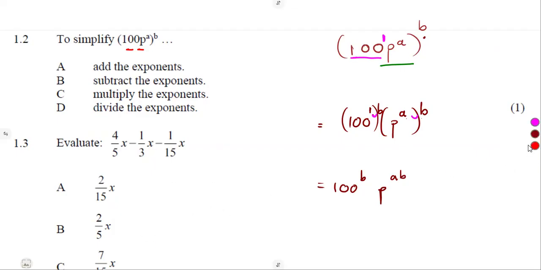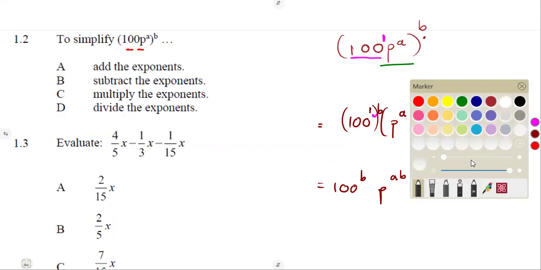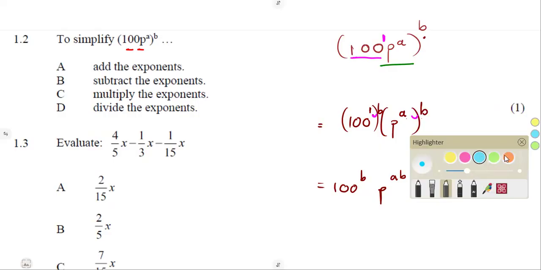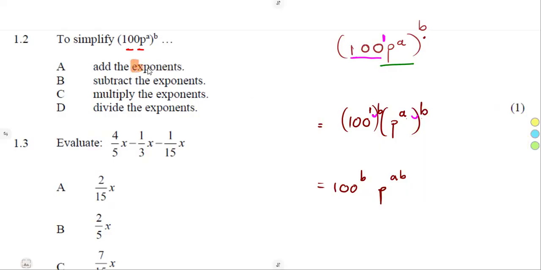But here they are not asking us about this simplification. They're asking us of what is happening. Are we adding the exponents? Are we subtracting? Are we multiplying? Are we dividing? So that is the condition. Everything is centered on the exponents here. Look at the answers properly. Everything is centered on the exponents.